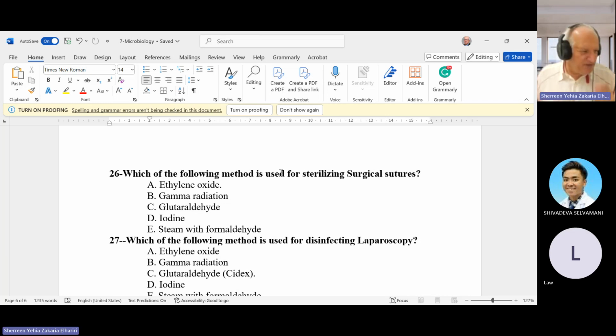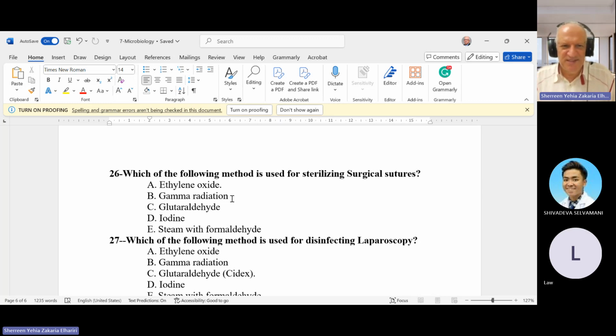Sometimes in the exam we find a surgeon who maybe worked for many years and of course uses thousands of sutures, and he doesn't know what is used for sterilization. Actually, surgical suture is sterilized by ethylene oxide in the factory. Gamma radiation is used for syringes and plastics, like nasogastric tubes and others, also in the factory. Glutaraldehyde, Cidex, is used for laparoscopy.